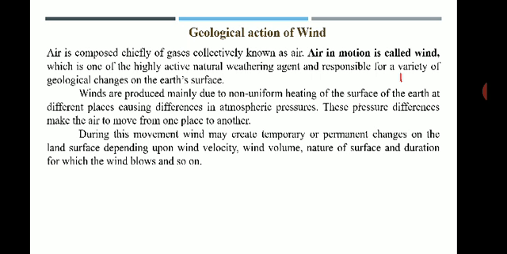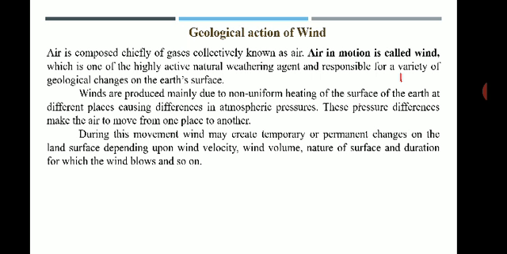So unequal heating will cause the difference in the atmospheric pressure, and this pressure difference makes the air move from one place to another place. This difference in the air pressure will cause the wind to move from high pressure to low pressure areas.